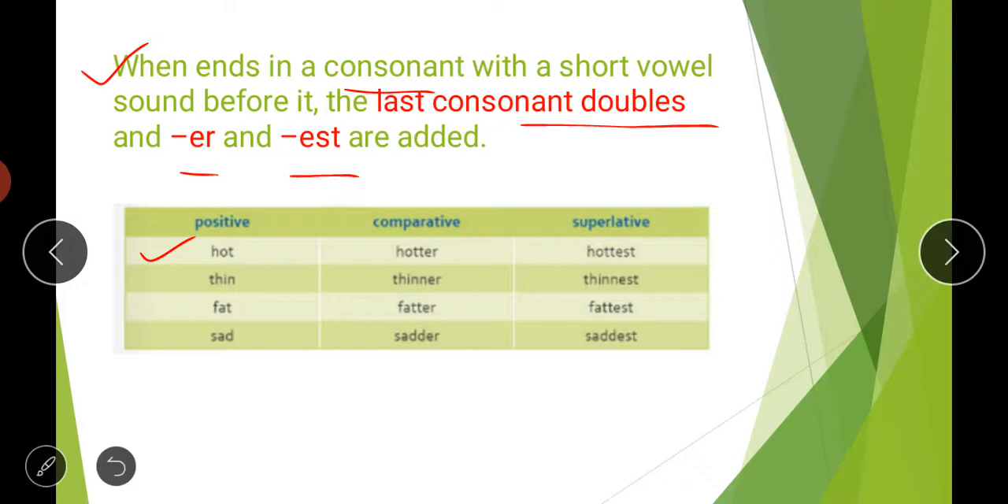Then in case of thin also, the last letter is n, which is a consonant, before that i is there, so again a short vowel sound is there, and the last letter is a consonant, so you will double the last consonant. So you will write thinner, thinnest, and the spellings are t-h-i-double n-e-r, t-h-i-double n-e-s-t. Then sad, sadder, saddest; fat, fatter, fattest. So like this, what you have to do here, you have to double the consonant letter. So I hope it is clear to you.